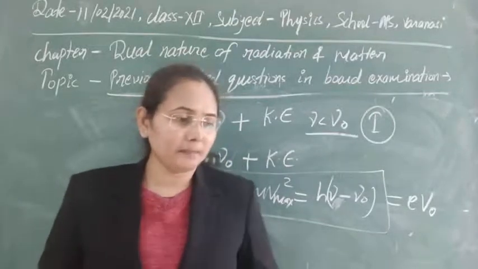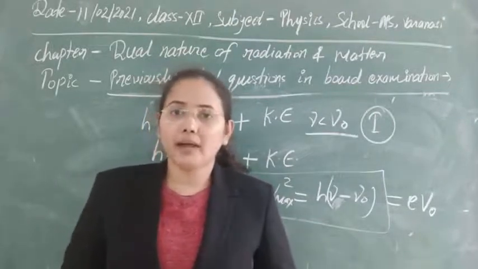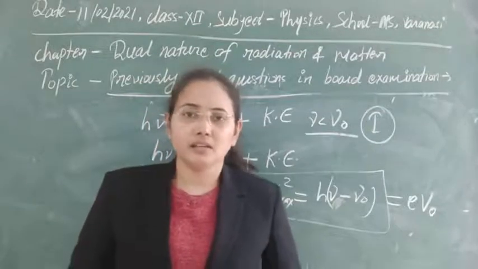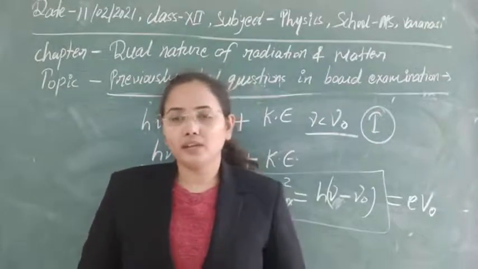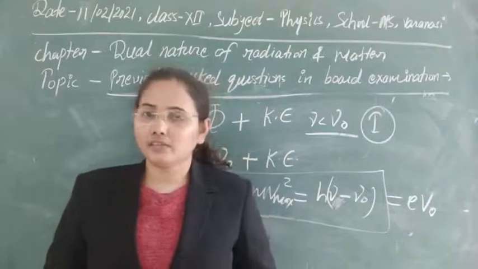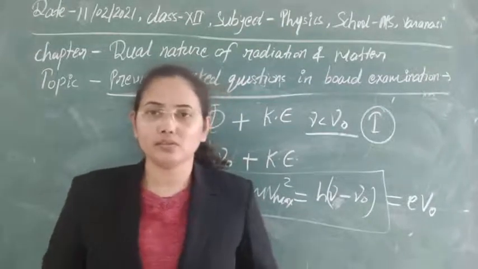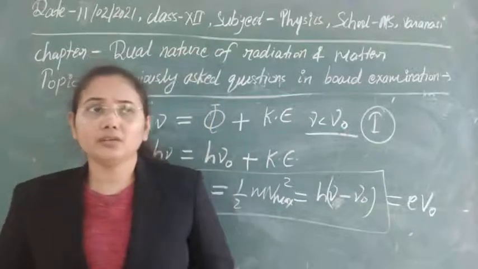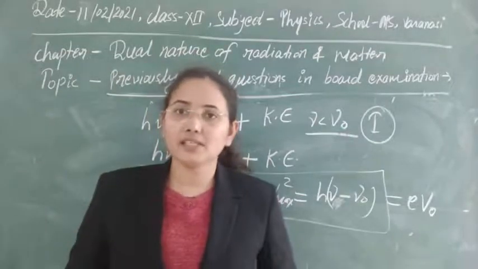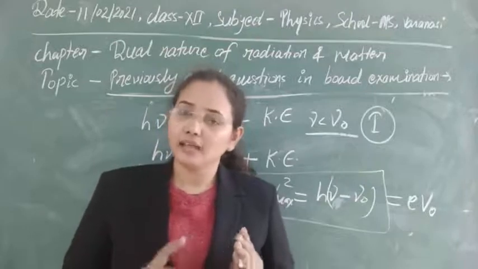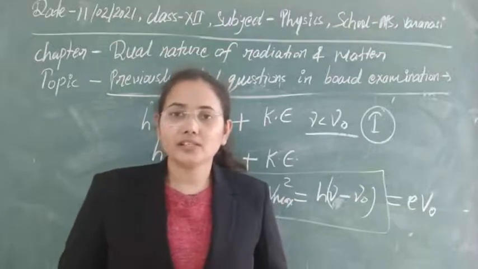Second thing here is the dual nature of matter that we have to discuss. But first of all, what is the dual nature of light and the characteristics of the photon, let's discuss that also. Dual nature of light means light has two characters.